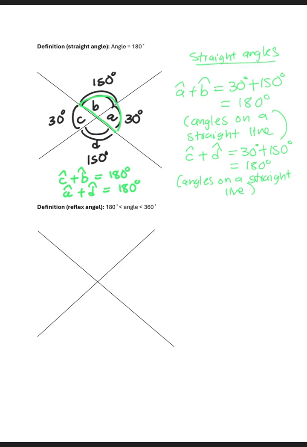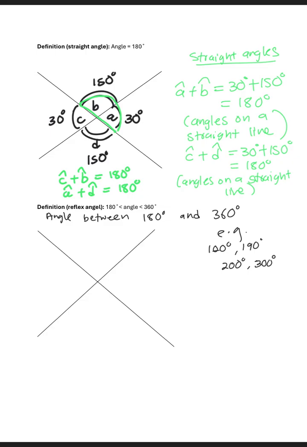And then the definition of a reflex angle is that it's an angle that is between 180 and 360. Examples include 190, and then we can have 200 degrees, 300 degrees.